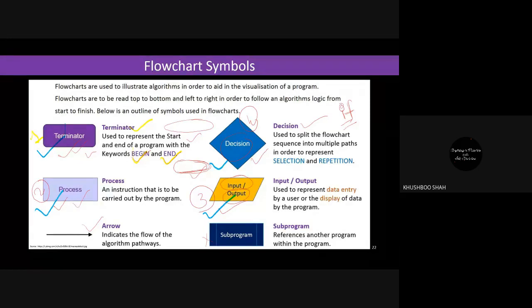We cannot assume that, okay, 5 plus 3 he will do by himself. No, it is not possible. Got it, everyone? Yes, ma'am. So even in an algorithm we write each and every step, and in a flowchart similarly we draw all the steps. So shall we start with the flowchart? Yes, ma'am. Okay, fine.